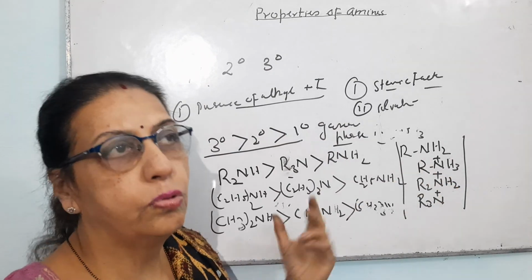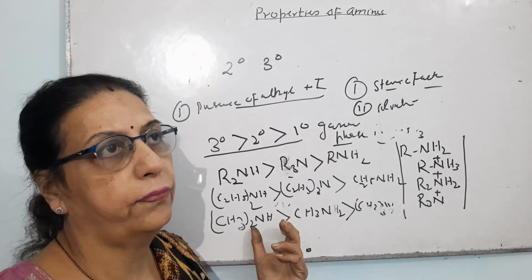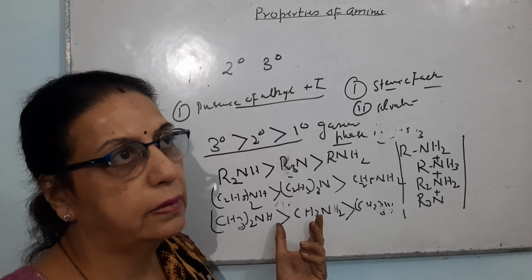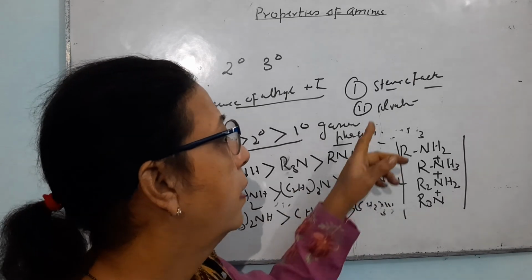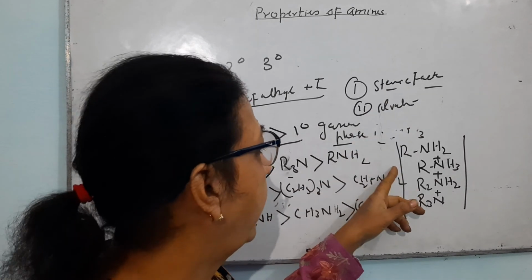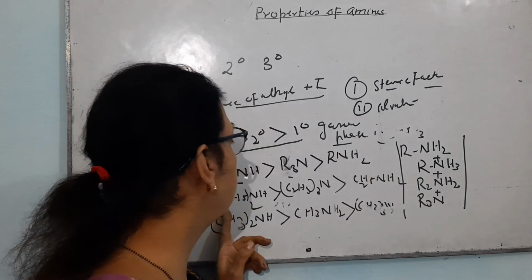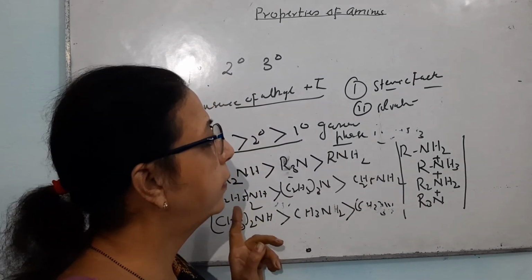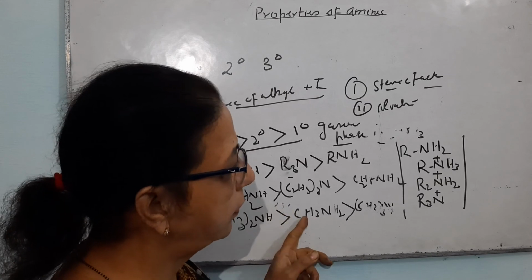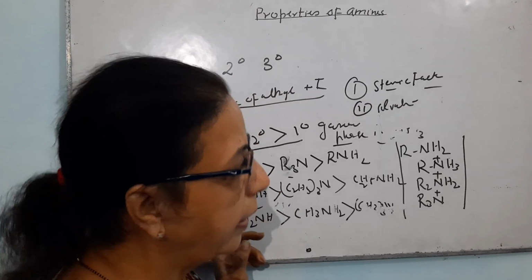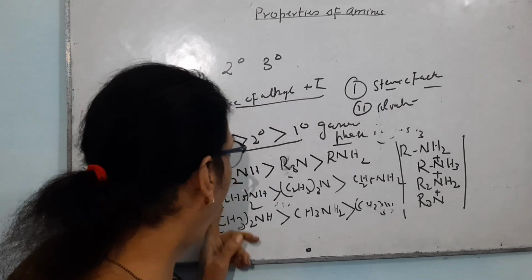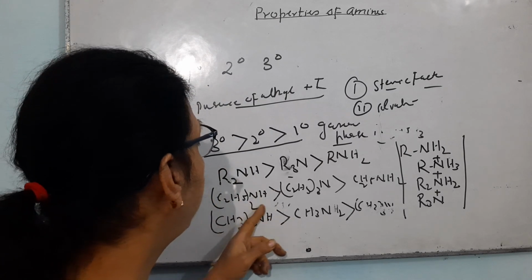But due to the combined effect of inductive effect, solvation and steric factor, the secondary amines are more basic, and other than that it will depend upon the alkyl group. The order of basicity will remain the same for the greater alkyl group.